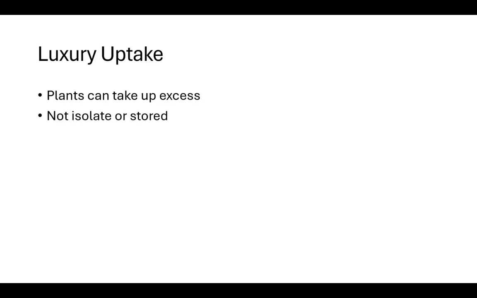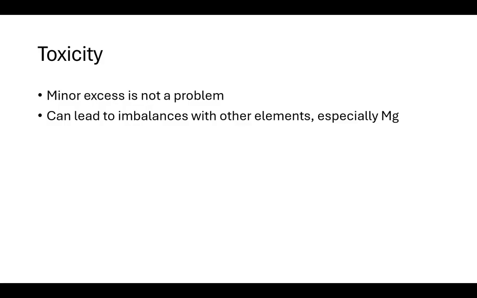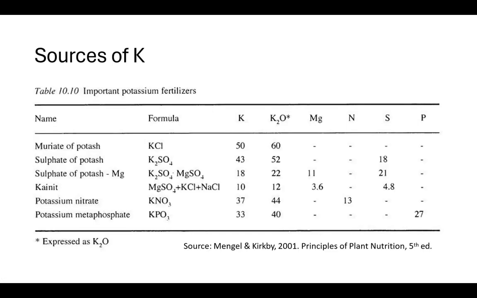Luxury consumption. Potassium can be taken up in excess if there is too much available potassium in the soil. Normally, the excess is not isolated or stored. This can lead to imbalances with other elements, especially magnesium. Toxicity. Minor excesses of potassium will not create problems for the plant. However, excess can create imbalances with other elements, especially magnesium, and this can lead to a magnesium deficiency, which can be extremely problematic.